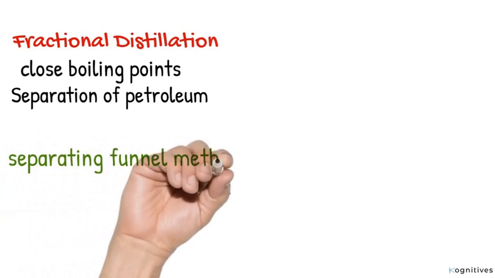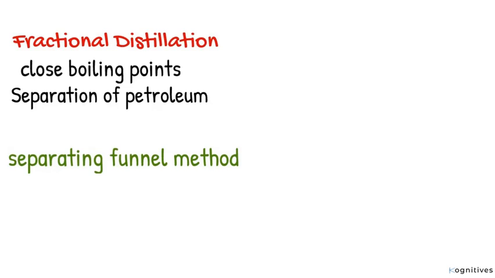The separating funnel method, a method common to most of us, is usually used to separate two or more liquids that cannot mix with each other. For example, we use the separating funnel to separate a mixture of kerosene and water or petrol and water.